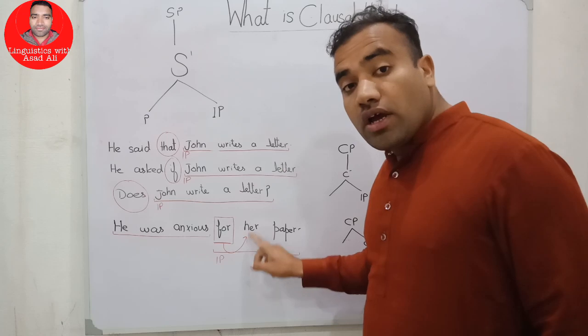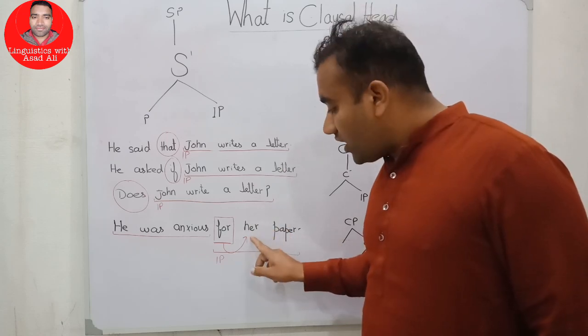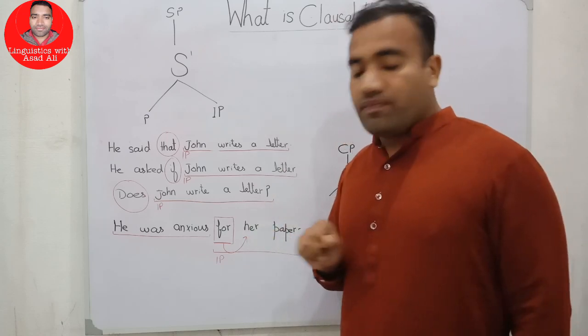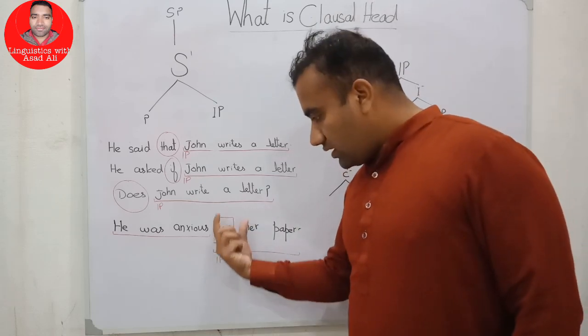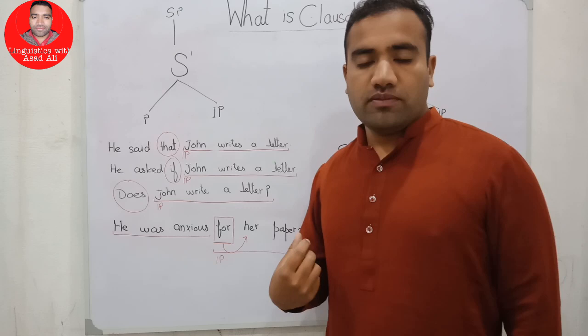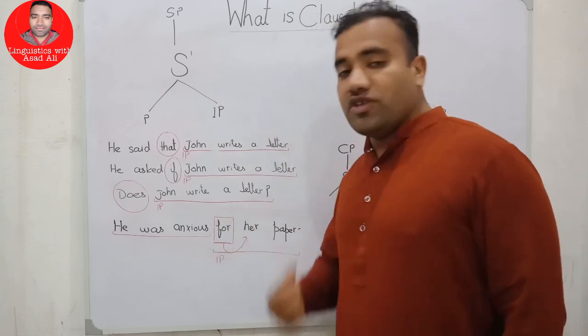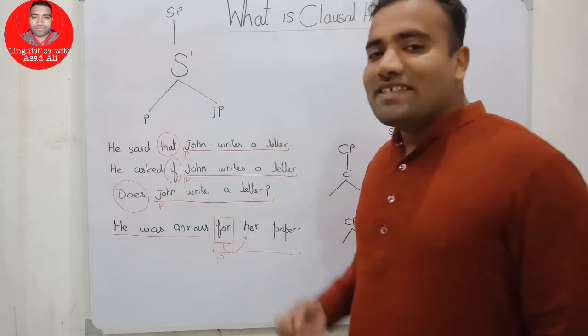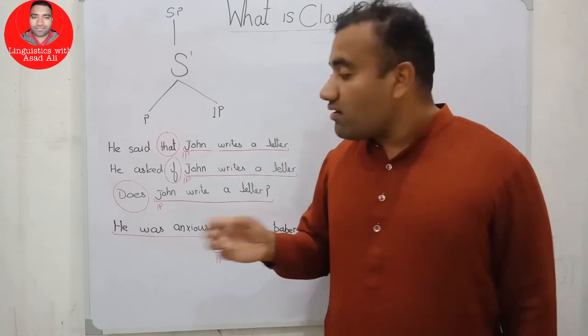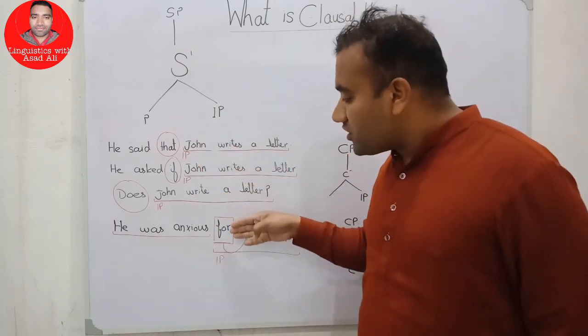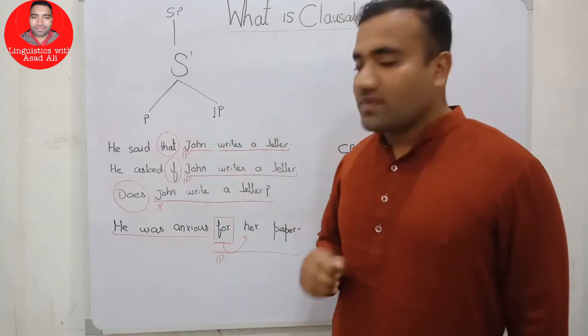What is assigning her the accusative case? We have the word for. This is a preposition, but at this place, this is not the preposition. All these are our functional words.